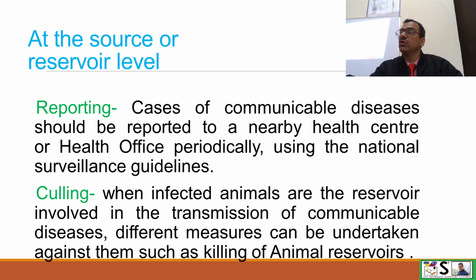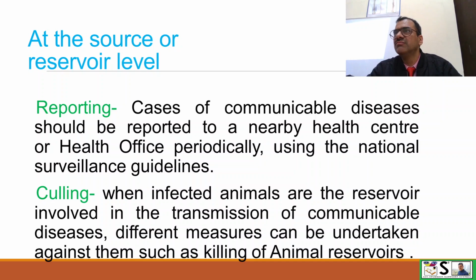Then one more important measure is culling. What is culling? Culling is killing the source. We destroy the source so that they cannot spread the disease. It is applied only when the source is animal. If the source is a human being, we cannot kill, but we can kill animals.